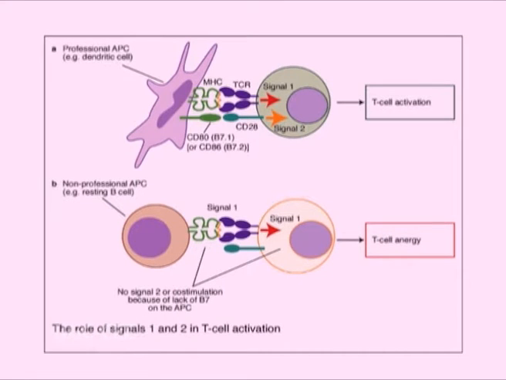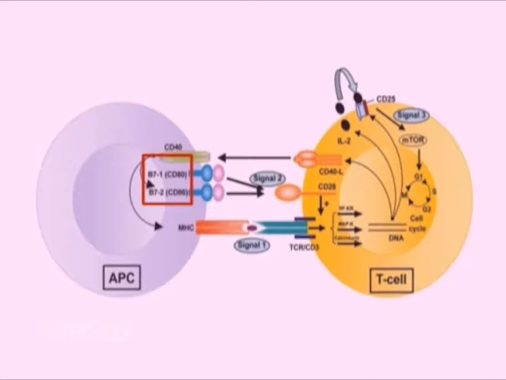The two best defined co-stimulators for T cells are B7-1, also known as CD80, and B7-2, also known as CD86, both of which are expressed on the surface of professional APCs and whose expression is greatly increased when they encounter microbes. B7 proteins are recognized by CD28 receptor present on all T cells.